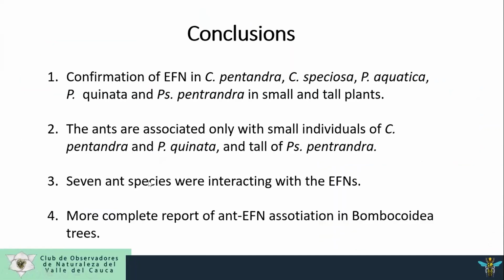In conclusion, we confirmed the presence of the EFN in Ceiba pentandra, Ceiba speciosa, Pachira aquatica, Pachira echinata, and Pseudobombax septenatum in small and tall plants. Second, the ants are associated only with the small individuals of C. pentandra and P. echinata, and the tall Pseudobombax septenatum. 7 ant species interacted with the EFNs, and this is a more complete report of ant-EFN association in Bombacoideae trees.